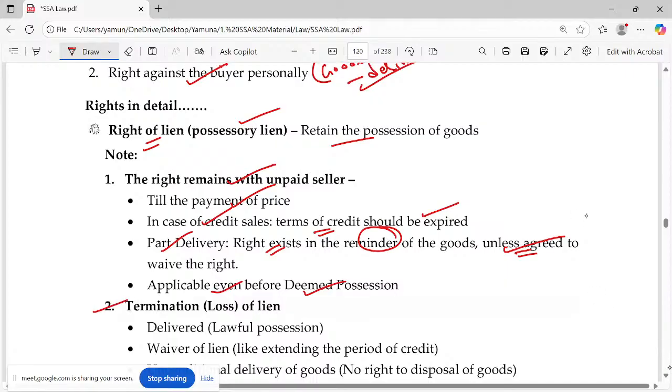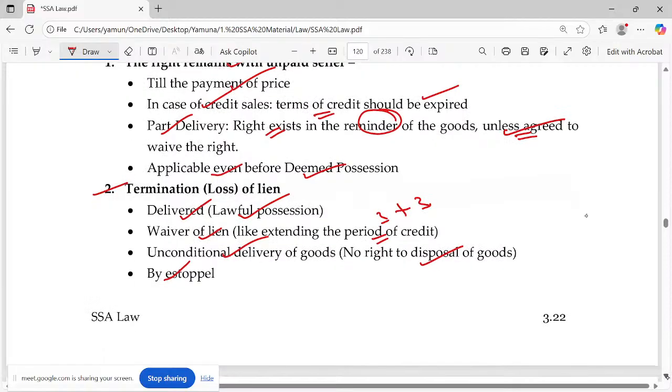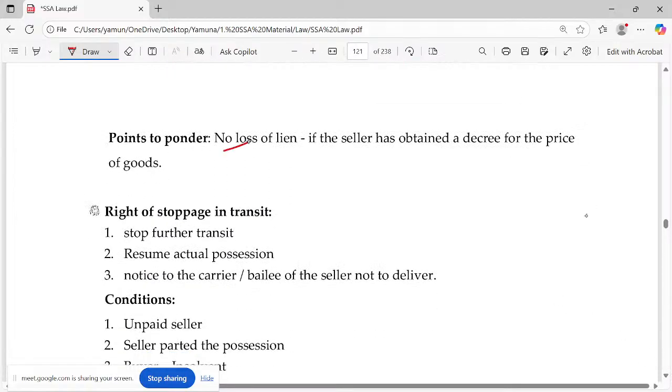Second, termination or loss of lien. If it is delivered, even if it is taken for lawful possession, you say the lien is terminated. That's the right is terminated. Waiver of lien, like you're extending the period of credit 3 months, but you give another 3 months extra period. Unconditional delivery of goods, which means you don't have the right to dispose the goods. Points to note: no loss of lien if the seller has obtained a decree in the case filed for the suit for the price of goods. So you have sued for the price of goods, then you should not execute this lien. Possession or transfer பண்ணிடு. Delivery பண்ணிடு.